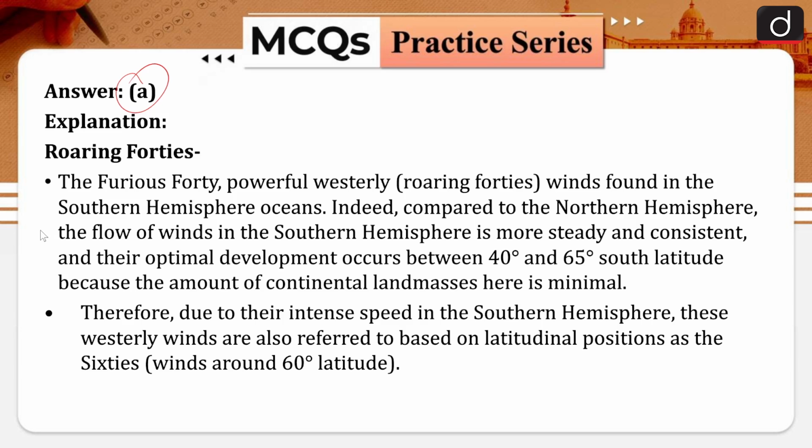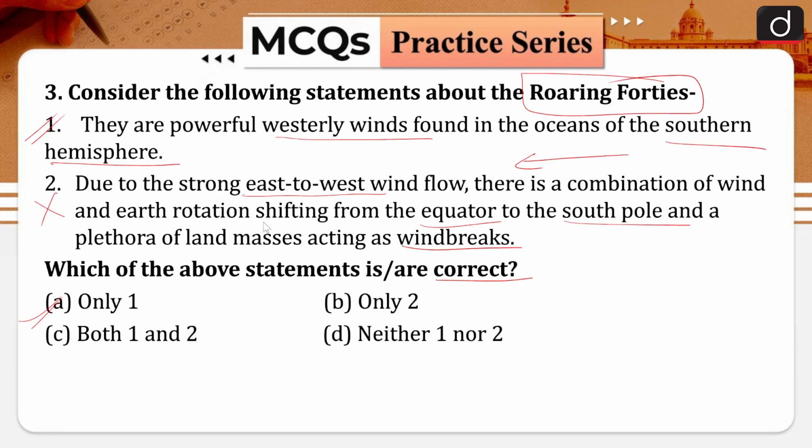Let's see. So if we talk about the roaring 40s, they are also known as the furious 40s, and they are very powerful westerly winds which are found in the southern hemisphere oceans. So they are powerful westerly winds found in the oceans of the southern hemisphere.